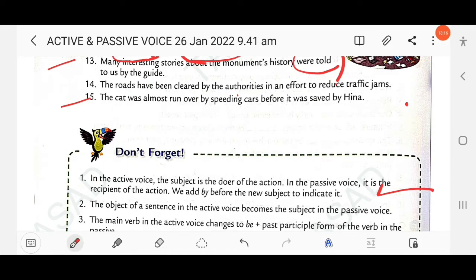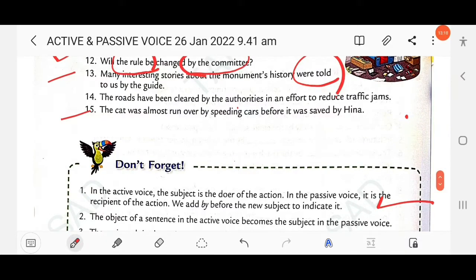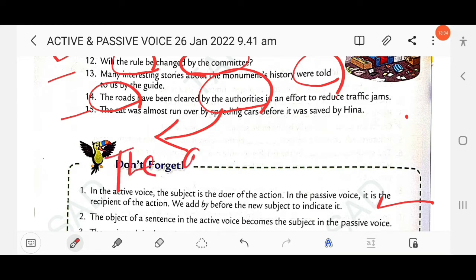Then next here, the roads have been cleared by the authorities in an effort to reduce traffic jams. So here the object is the roads, and here the agent, by plus the agent, the authorities, so it will become the subject in the active voice. The authorities. So which tense is used?